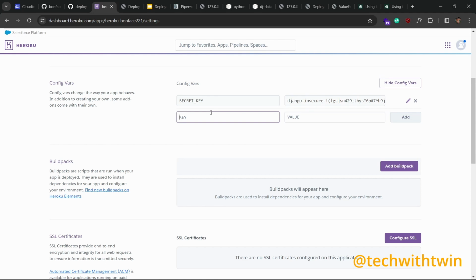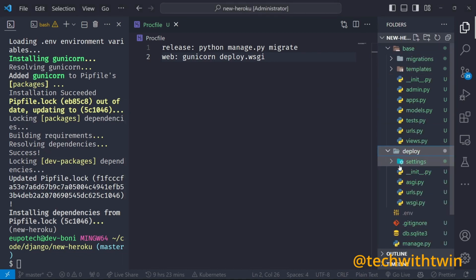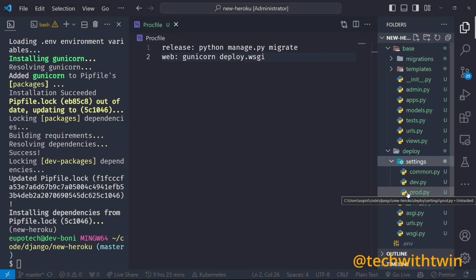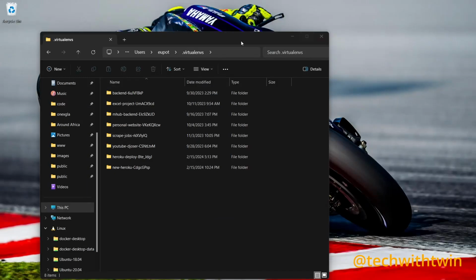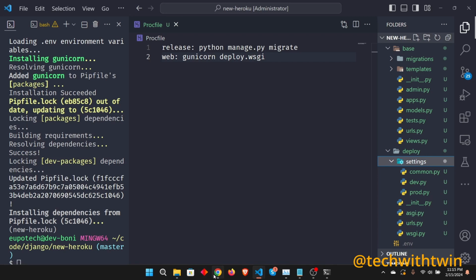The next thing we need is the DJANGO_SETTINGS_MODULE. Spell this one correctly because this one may cause a break. So where are our settings for production located? Our settings for production are at deploy.settings.prod. So settings, then prod. So let me get that back. Django work.